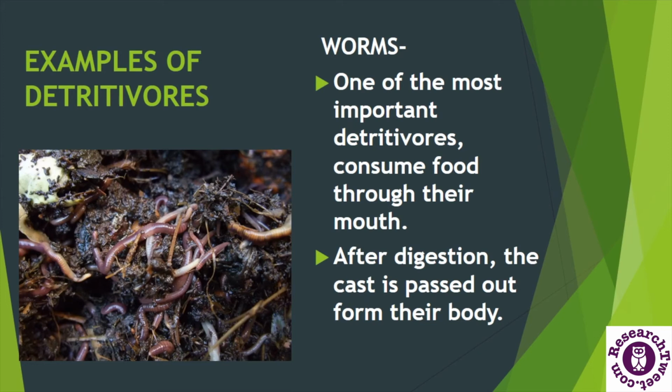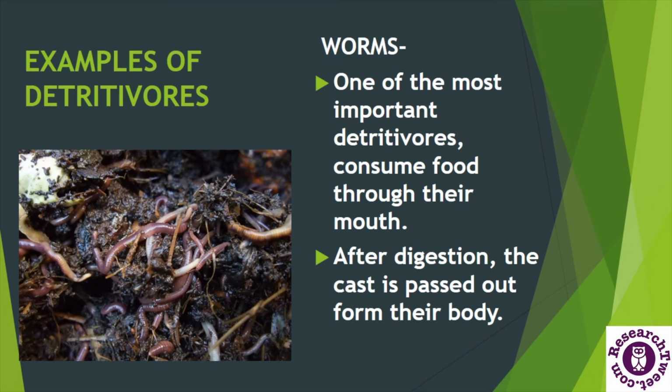Now let's see some examples of detritivores. In our surroundings, the most common detritivores are worms and springtails. We all have seen earthworms in our surroundings and know about their benefits. They are also called the friend of farmers because of their ability to decompose organic matter. They are the type of detritivores who get their food from plant and animal waste and from plant litter and convert it into manure, which is also sold in the market under the name vermicompost.